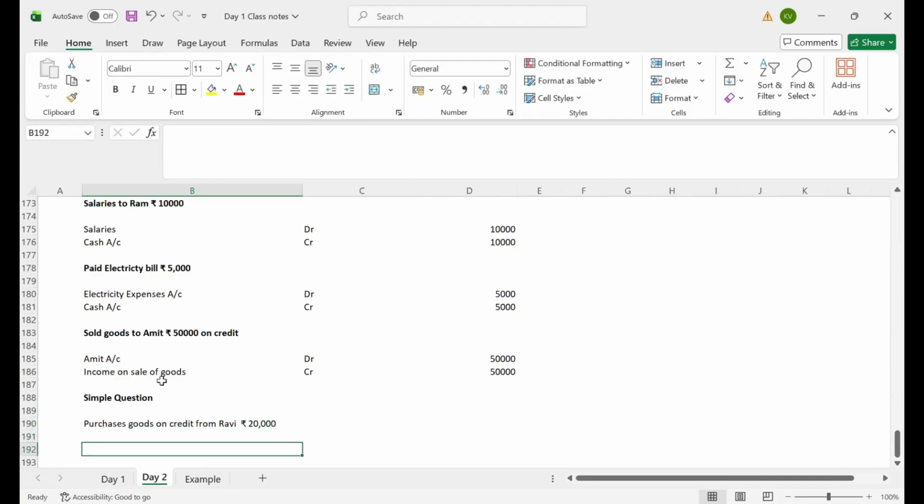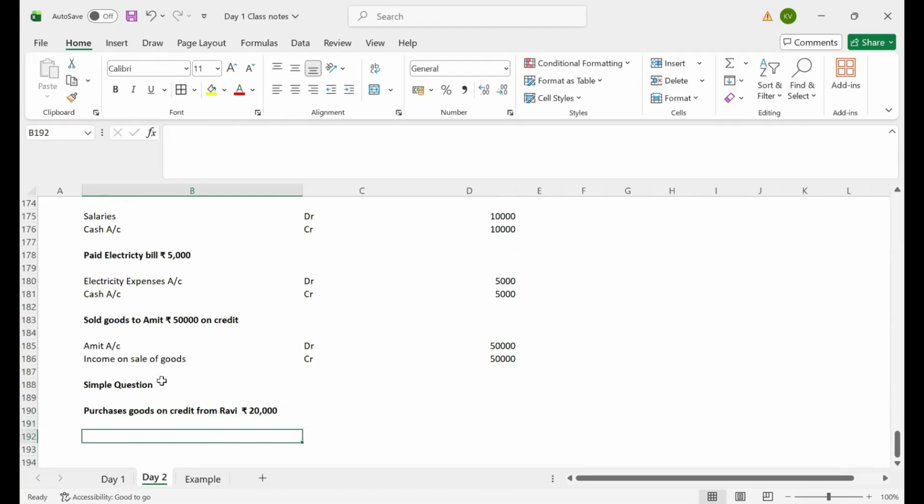Can anyone tell me this accounting journal entry? Amit, Ritik, Girija, anyone? Purchase account debited to Ravi's account.